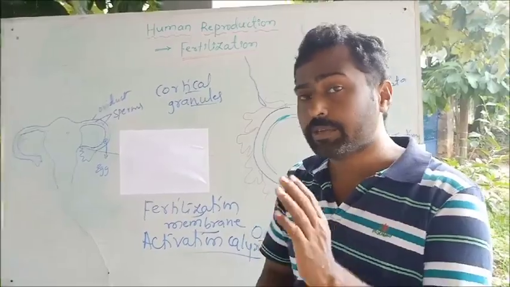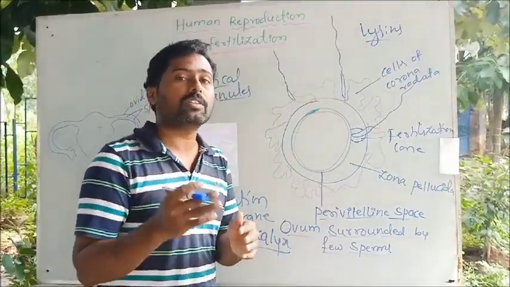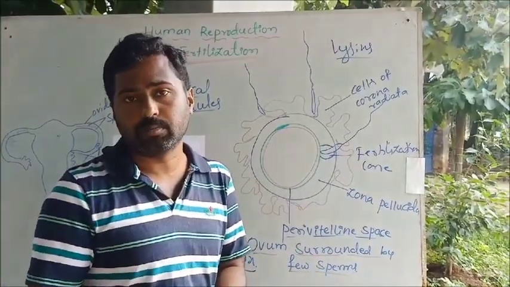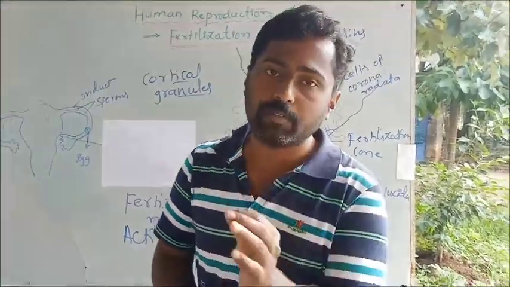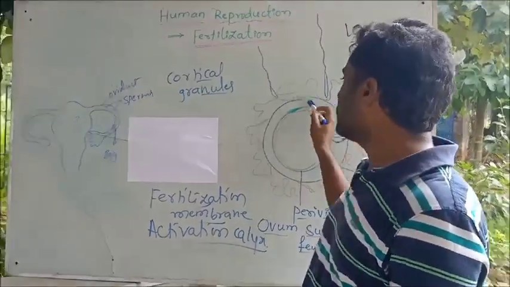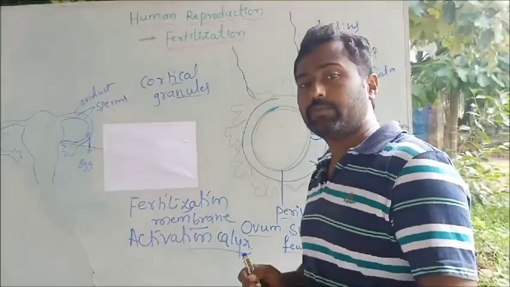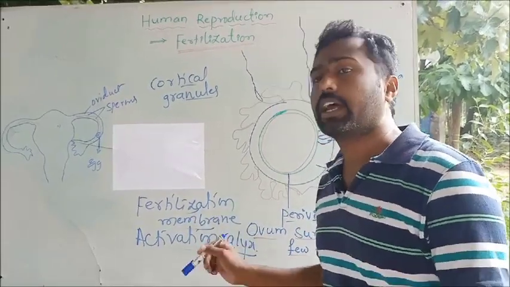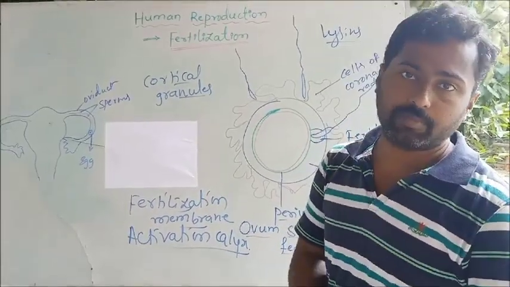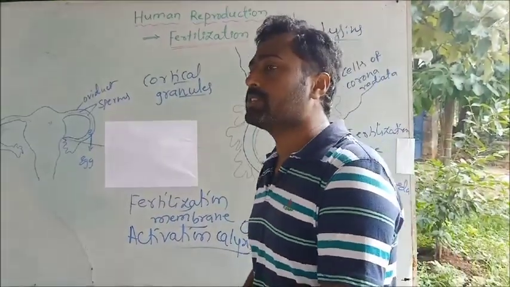In the meantime, the receptors found in the zona pellucida are inactivated, because they should not bind with another sperm. The possibility is that only one sperm fuses with the egg. That's why the receptors in the zona pellucida get inactivated, and the fertilization membrane or activation calyx is also produced. It prevents the entry of another sperm. Okay, so thereafter what happens next?